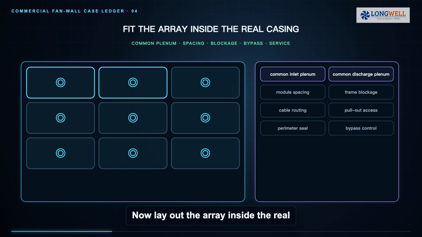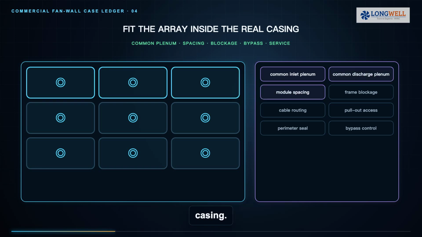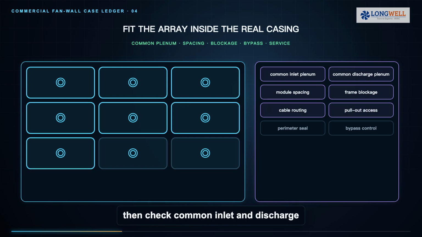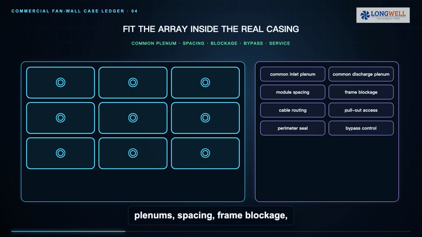Now lay out the array inside the real casing. Divide total duty among modules, then check common inlet and discharge plenums, spacing, frame blockage, cable routing, service pullout and sealing around the wall. A neat grid with uncontrolled bypass can move less useful air than the drawing suggests.